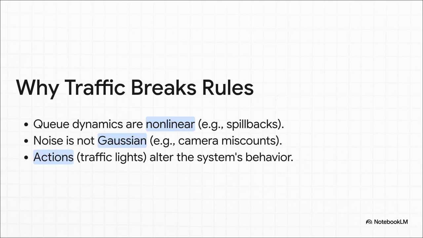A line of cars doesn't just grow steadily, right? It can suddenly spill back and block a whole intersection. That's a totally nonlinear event. Or maybe a camera miscounts cars because of a weird shadow. That's not the kind of predictable error the filter expects. And probably most important, when we do something, like change a traffic light, we are fundamentally changing the rules of the game. The standard Kalman filter just wasn't built for that level of real-world mess.